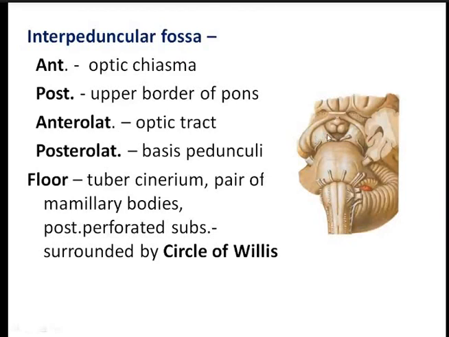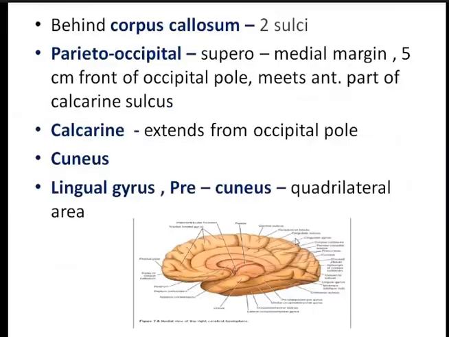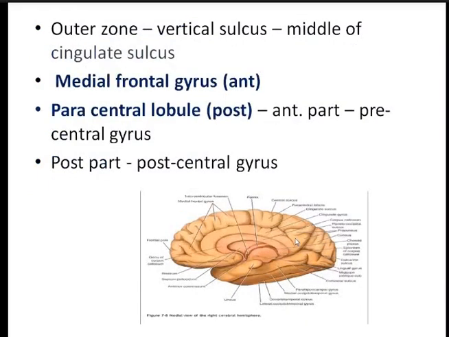So this is the floor. The structures which you find in the floor of the interpeduncular fossa are the tuber cinereum, a pair of mammillary bodies, and the posterior perforated substance. This part is surrounded by the circle of Willis. So this completes the cerebral hemisphere, the external features, and the different sulci and gyri of the cerebrum. In the next class, I'll continue with the functional areas.